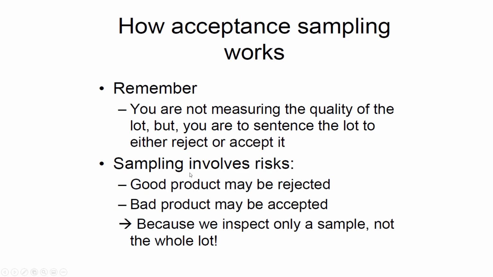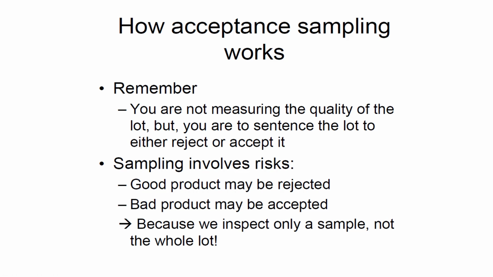Let's suppose a quality inspector visits a firm, a warehouse, and starts inspecting. There is a risk, because she will not be able to inspect 100%. There is a chance that the producer is producing good product, with a very minute ratio of defective product, but because the inspector randomly inspects, maybe in that sample she takes some rejected products.